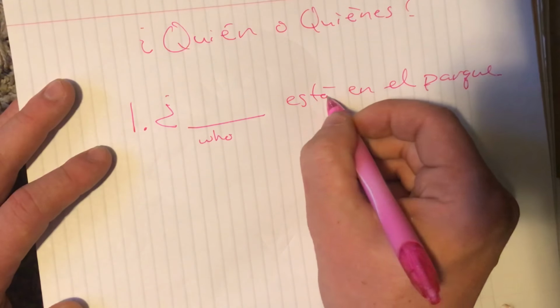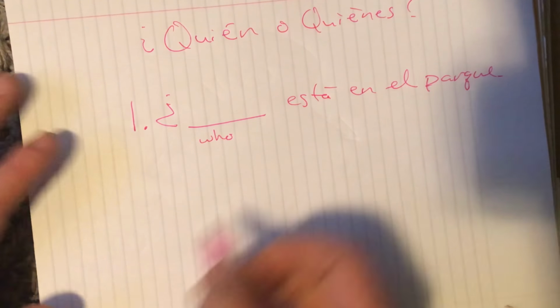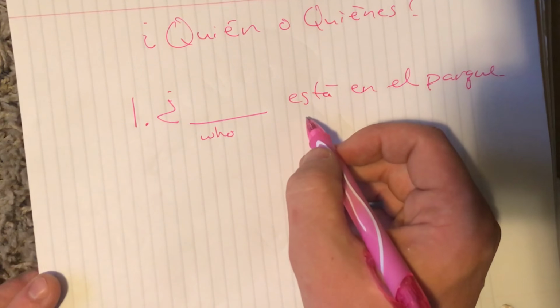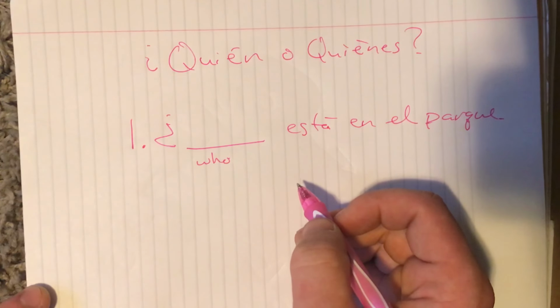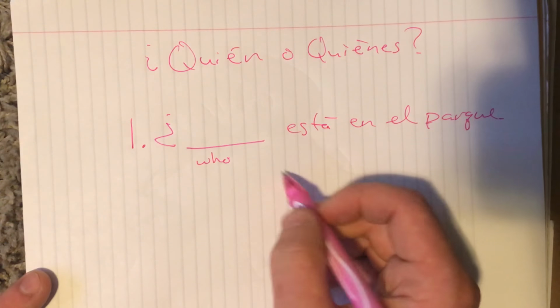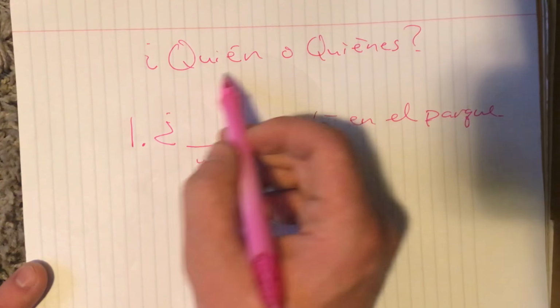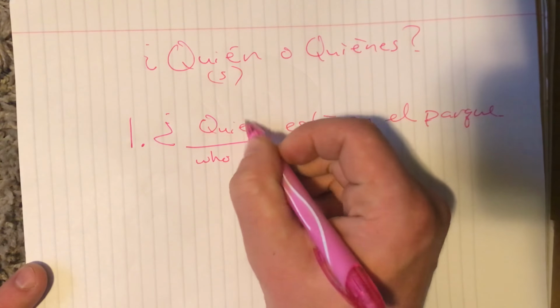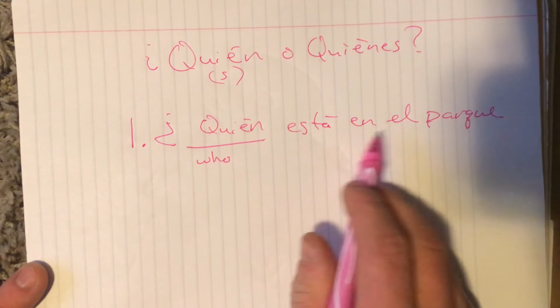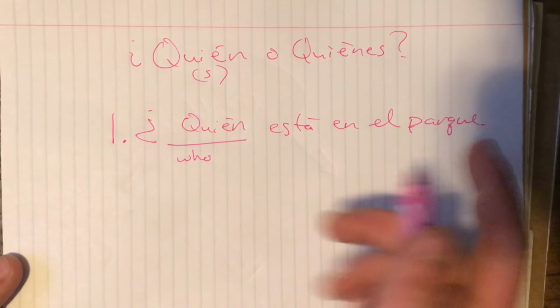Okay, so this says, who is in the park? Well, I know está comes from estar. I also know that is the él, ella, y usted form, which is referring to a singular person. So I'm going to choose this one, the singular. So let's say quién. Now I have my question. Who is in the park? ¿Quién está en el parque?